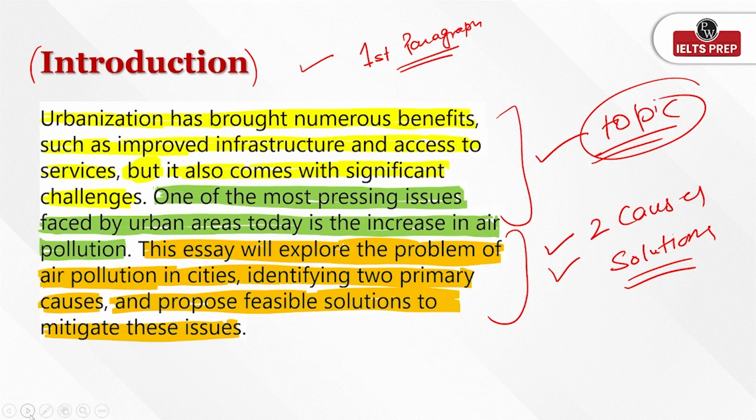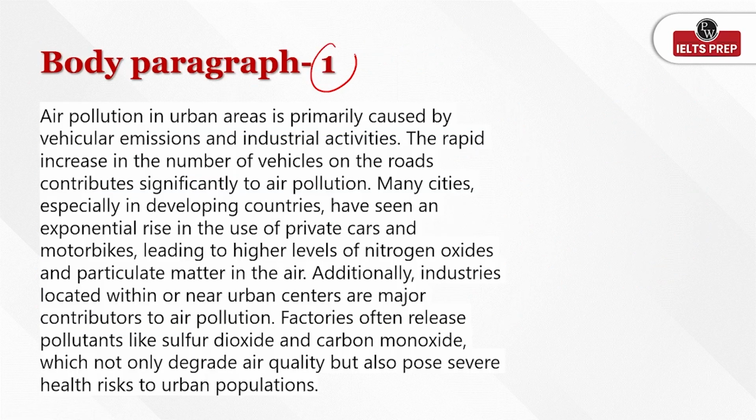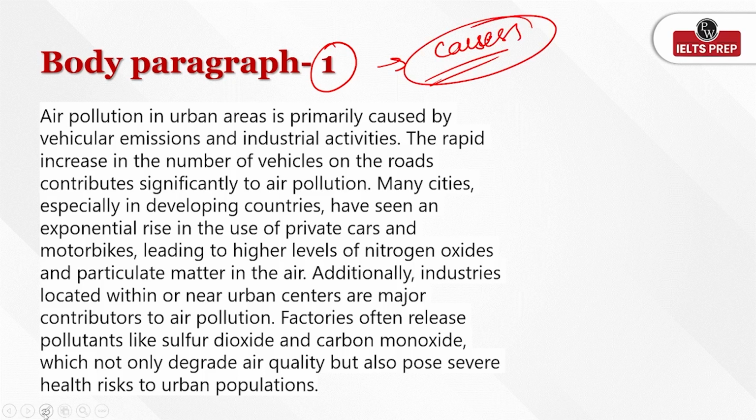Nice. Now let's see ahead, like in the body paragraph 1, where the students are supposed to write down the causes, right? Let's see the causes student has written. So here, the air pollution in urban areas is primarily caused by vehicular emission and industrial activities. Okay, so here he has given the very first point, or I would say the very first cause.